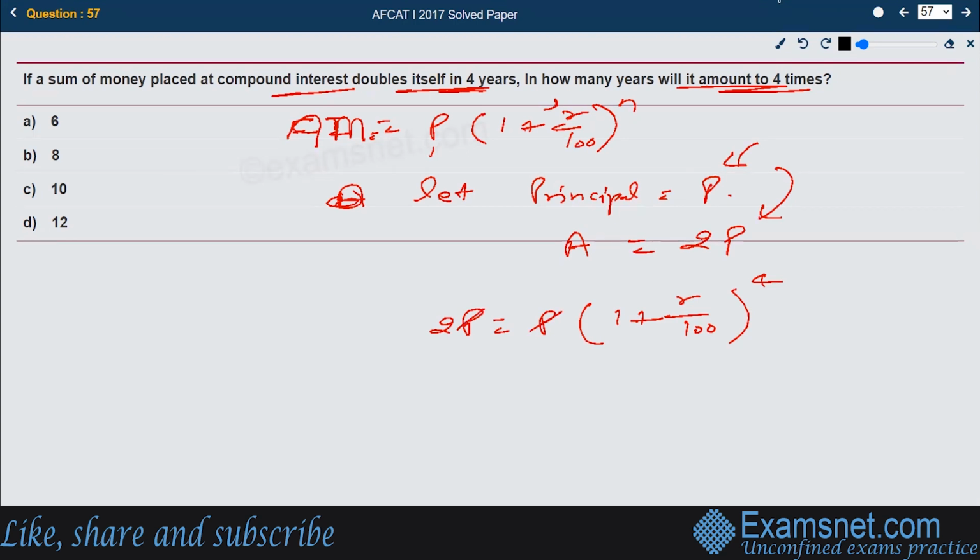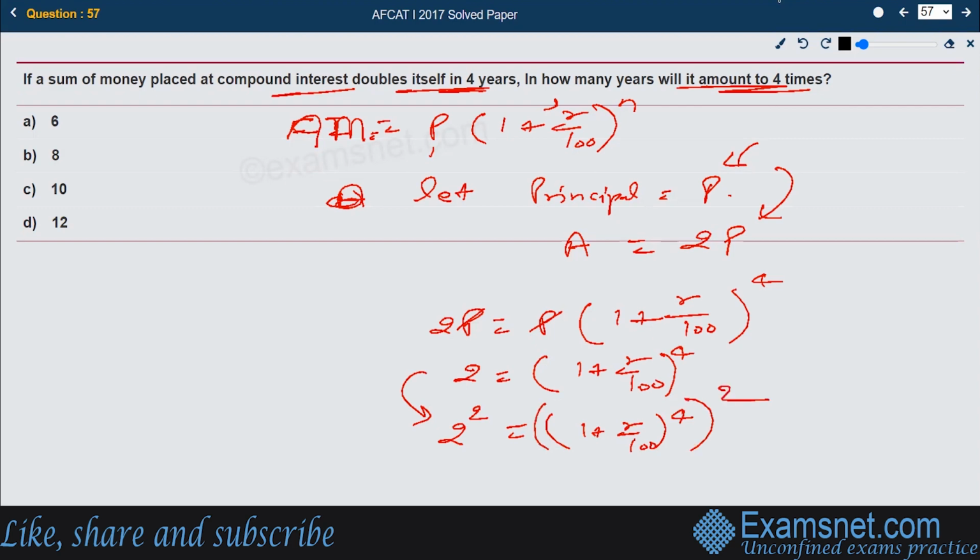Now he is asking in how many years will it amount to 4 times. Right now the equation is 2 equals 1 plus R over 100 to the power 4, and we want to make it 4 times. So we have to square it, then only it will become 4 times. If we square the left side, we must also square the right side. The left hand side becomes 4, and the right hand side is 1 plus R over 100 to the power 4 into 2, that is 8.